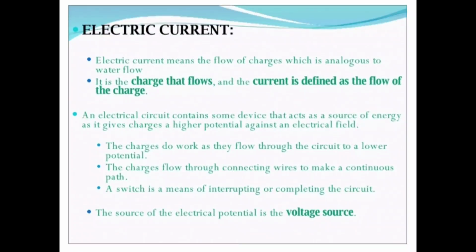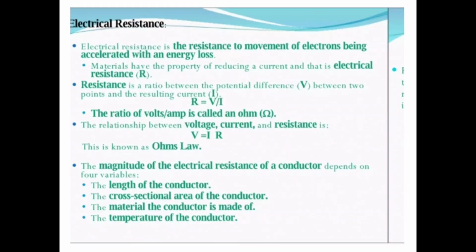The charges do work as they flow through the circuit to a lower potential. The charges flow through connecting wires to make a continuous path. A switch is a means of interrupting or completing the circuit. The source of the electrical potential is the voltage source.